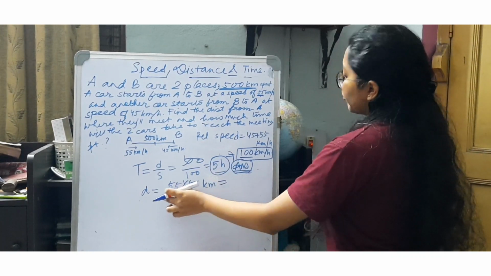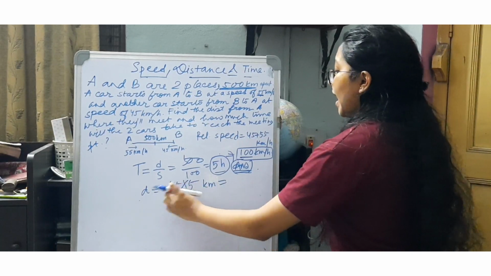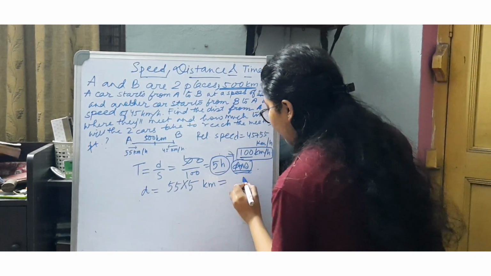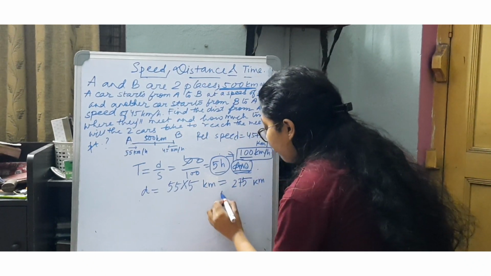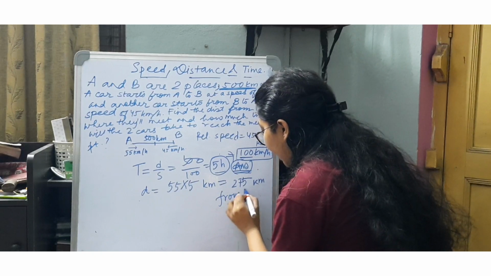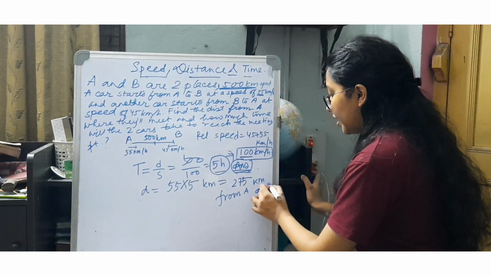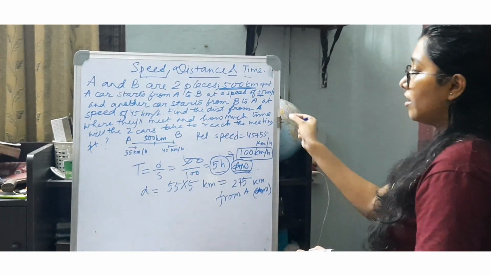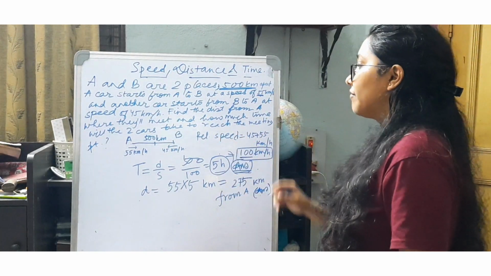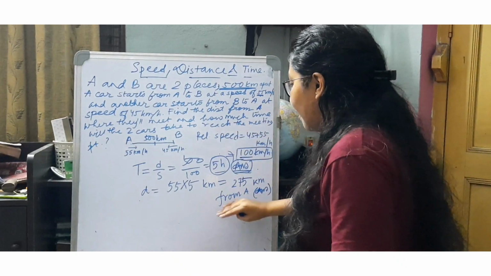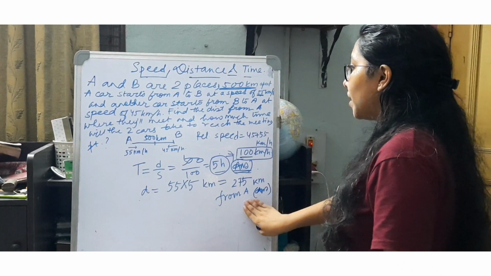So for 5 hours it will be traveling with the speed of 55 km per hour. So where will it reach? S into T. So what is S into T? 275 km from A for the car starting from point A. So this is the distance of the meeting point from point A. Okay, so I hope this second part is also pretty clear to all of you, what happens when it is moving at this particular speed from point A, because it has been traveling from point A.